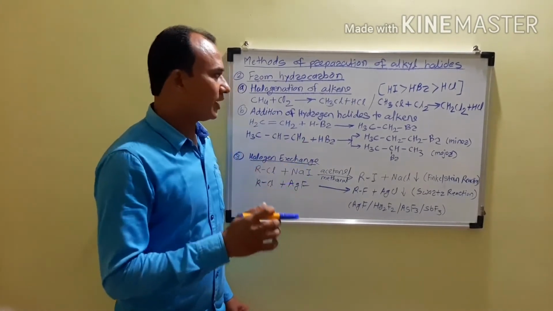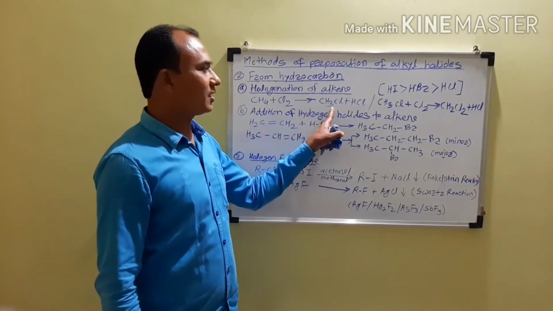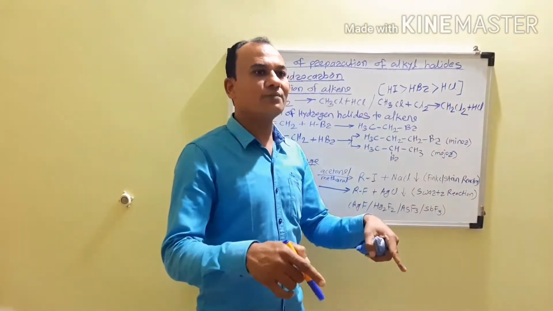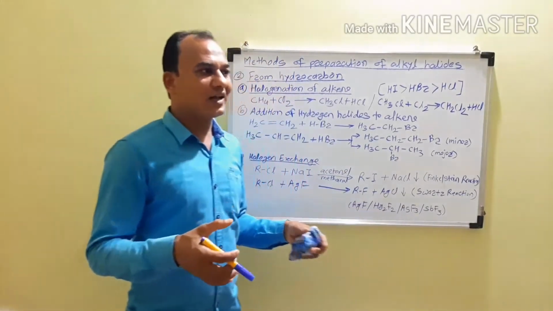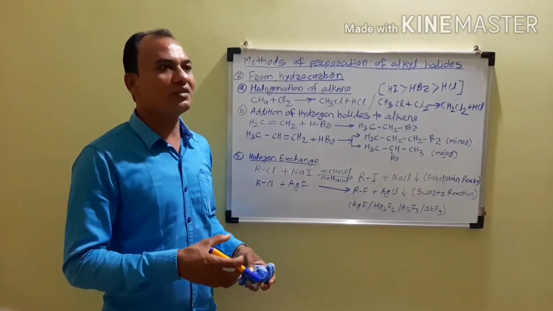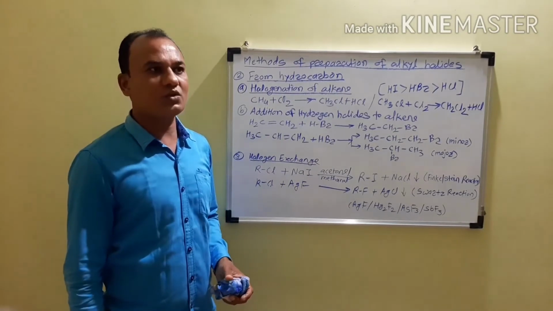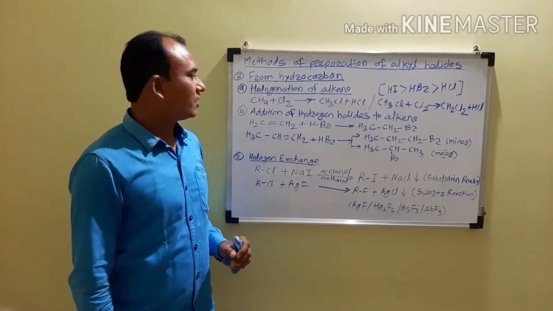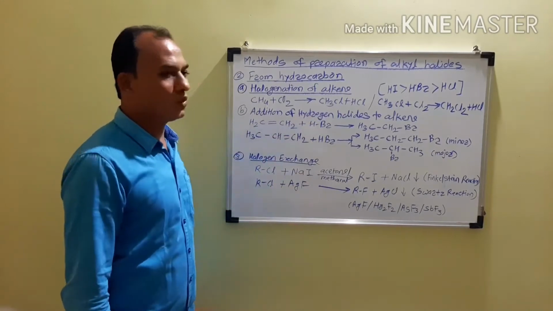And what is our aim? Our aim is to prepare only the methyl chloride, but in addition to methyl chloride, there will be formation of methylene dichloride, chloroform, then carbon tetrachloride. So there are other products formed that we do not require, and the separation of these unrequired products from the reaction mixture is difficult, and therefore this is not a convenient method for the preparation of alkyl chlorides. Now the second method, by the addition of hydrogen halides to alkenes.